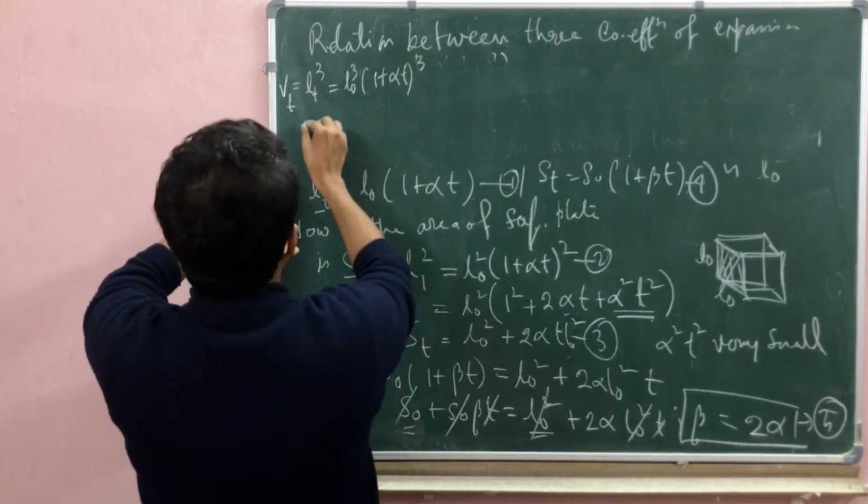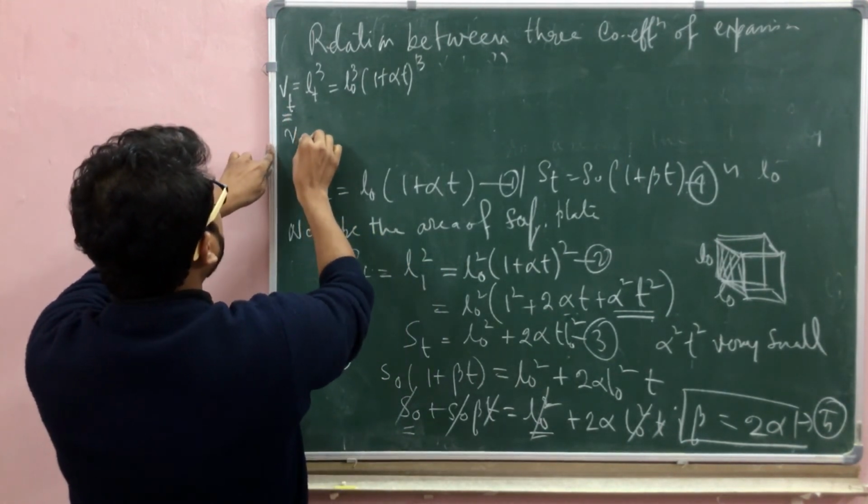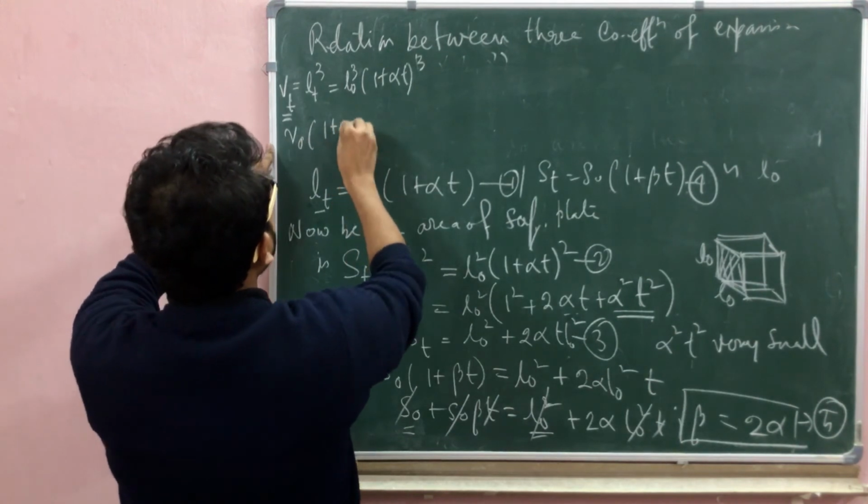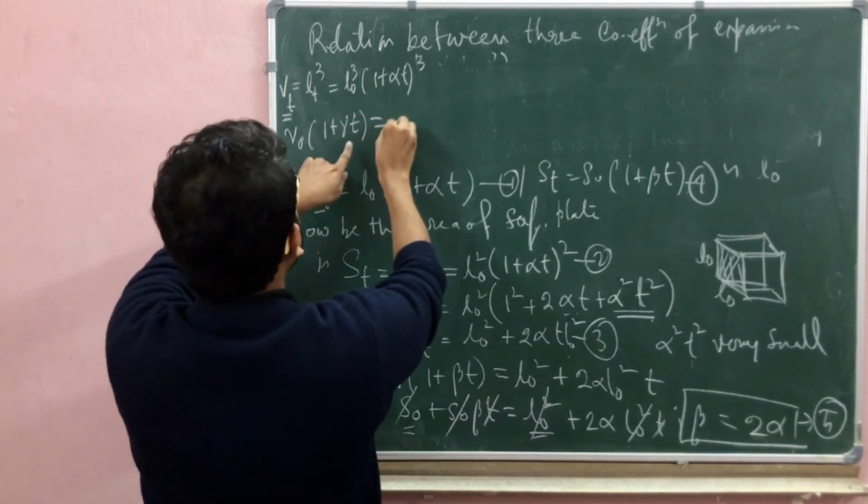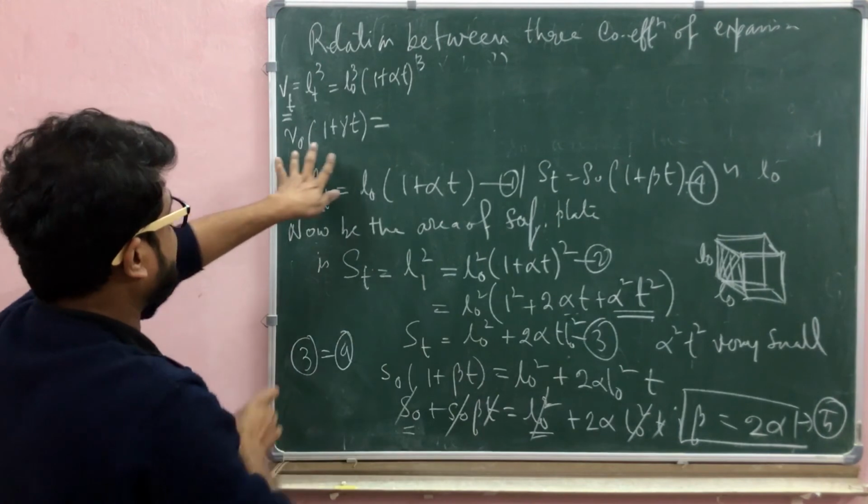Okay, so we know that V_T equals V0 times (1 plus gamma T), the volume expansion equation.